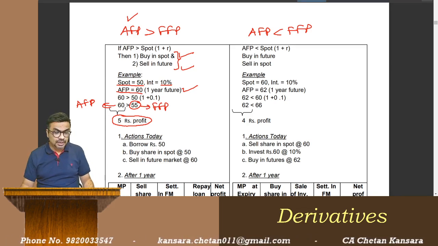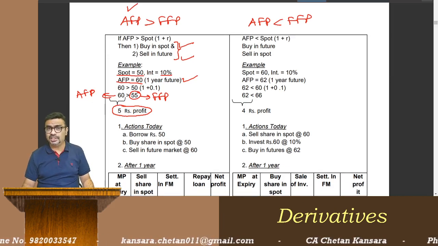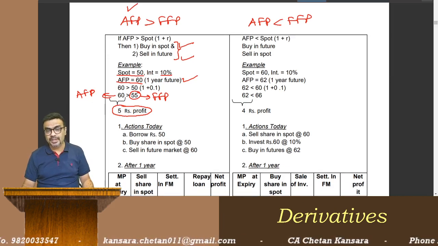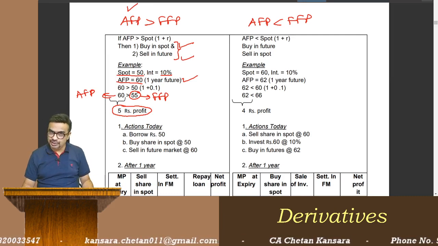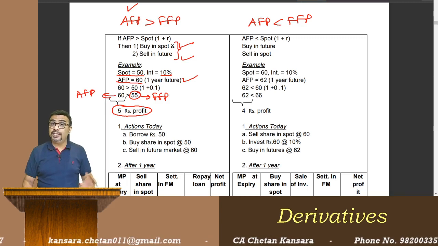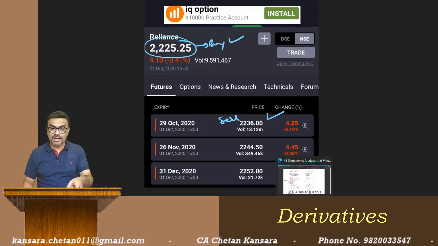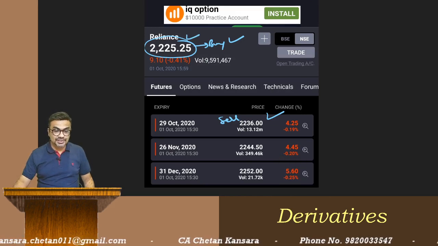Now when I am doing this calculation, we are ignoring the margin money. We are ignoring the time value on margin money. Remember this. Okay, so what actions are you going to take today? Today we decided I am going to buy in spot Reliance, suppose, and sell in the future market.